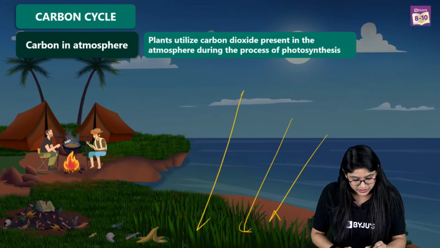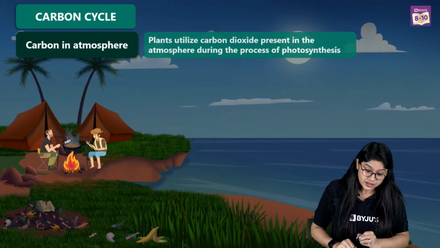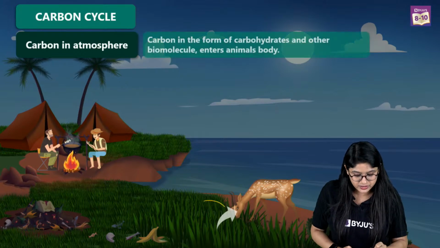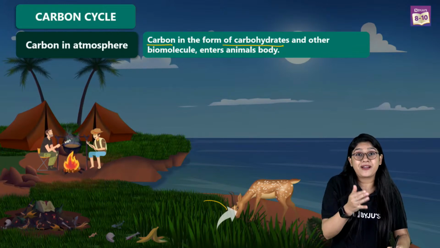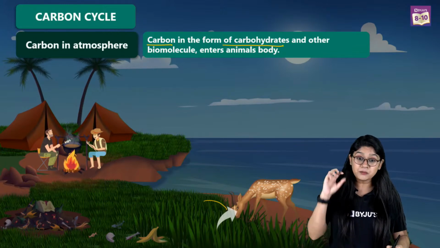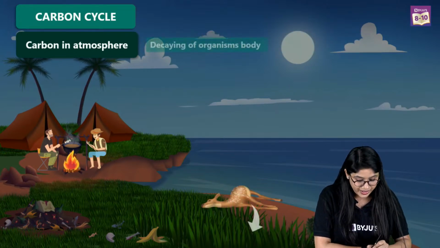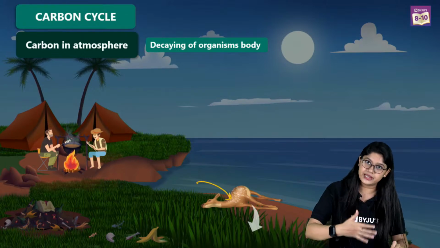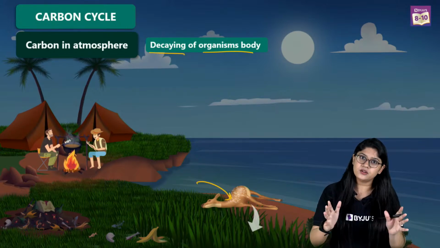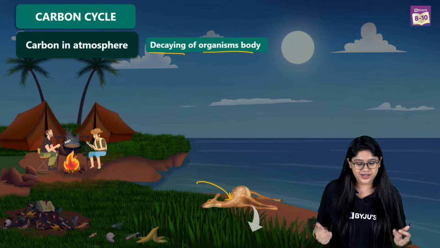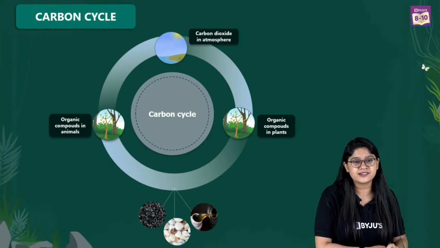Plants will be taking up the carbon dioxide to make their own food by the process of photosynthesis, and animals will be eating up those plants, right? And of course, they will be getting the energy. So the carbon will be forming the carbohydrates and various other biomolecules in the animal body, right? So again, carbon plays a really very important role. Apart from that, when the organism is dead, we'll see the decaying of the organism's body. So what will happen? The carbon dioxide will again go back into the atmosphere. Super easy, right? And that's it.